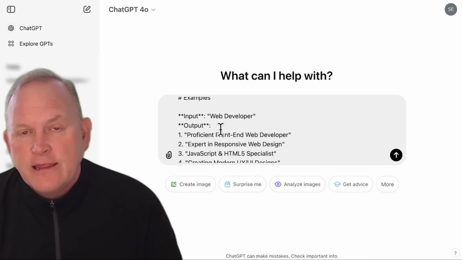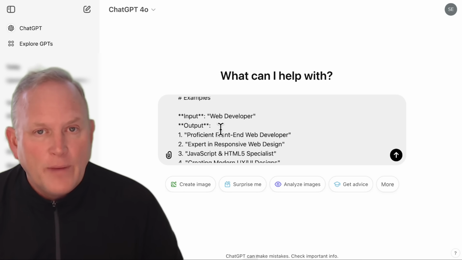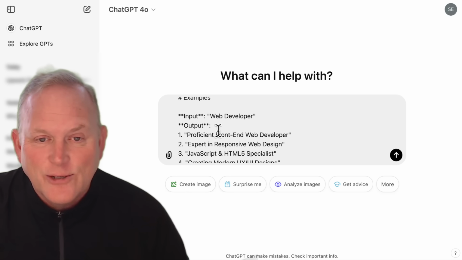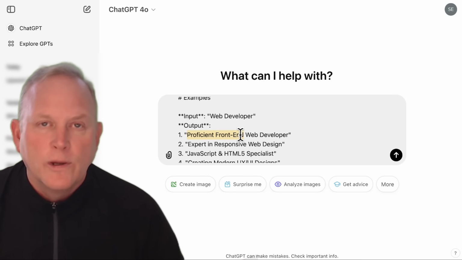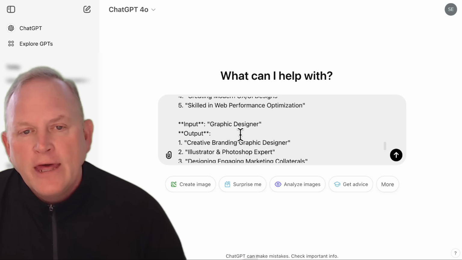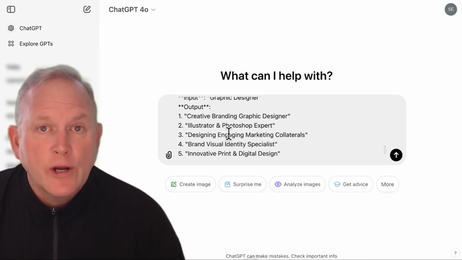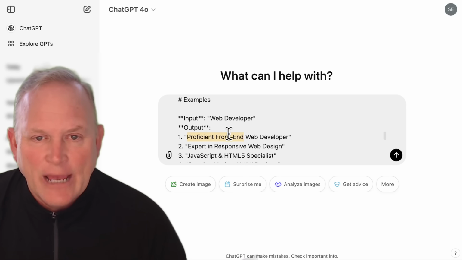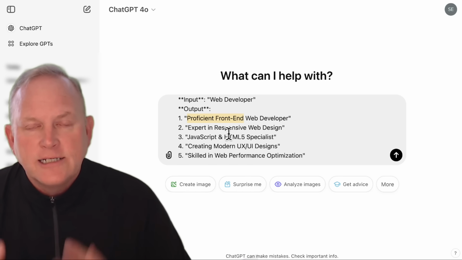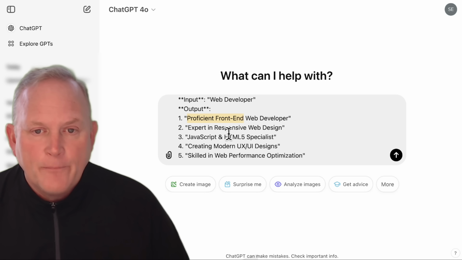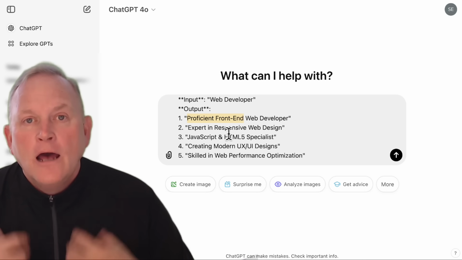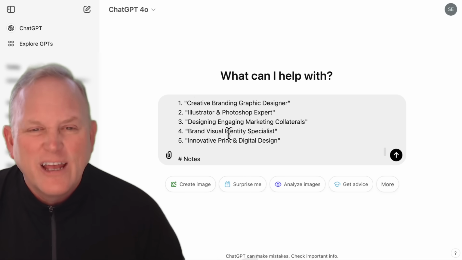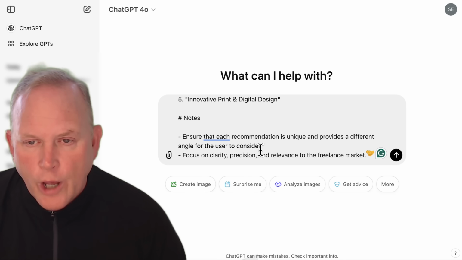Now, I think that if you are copying and pasting from other people's profiles, maybe give those examples of the ones that you like. So literally just come in here and say, I really like this one. Let me put it in, okay? And then, of course, it gives you your input options with different outputs. So really just looking at these examples, what you're basically trying to tell ChatGPT is, here's what's happening with things that I like. This is some of the stuff that I could see for my particular profile, and you're giving an example there. And then, of course, more notes that are inside of this.